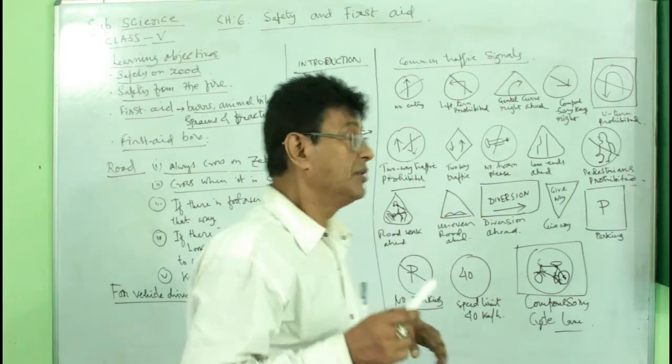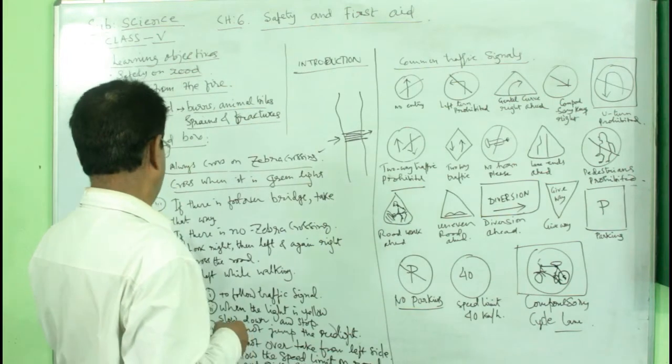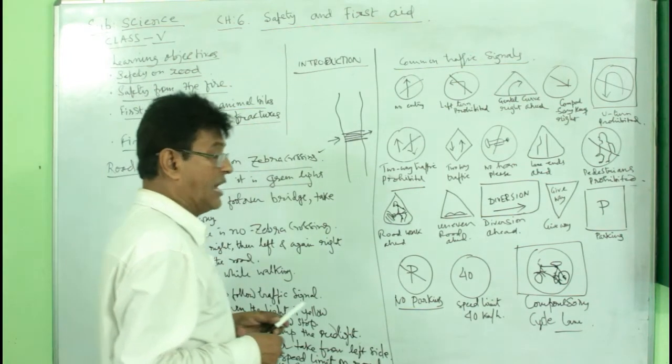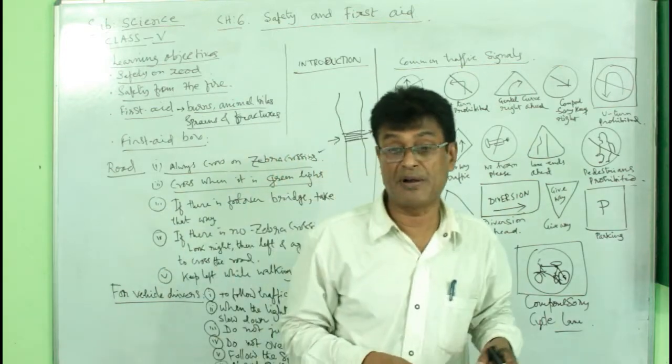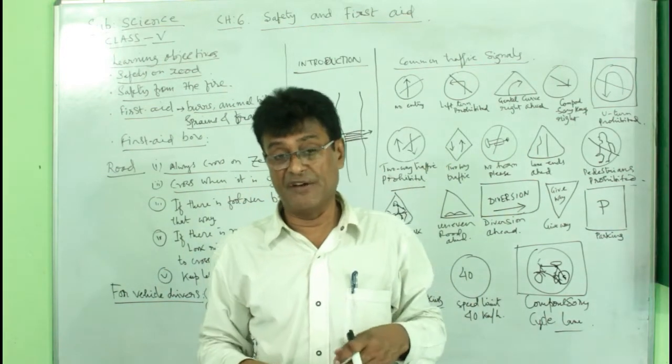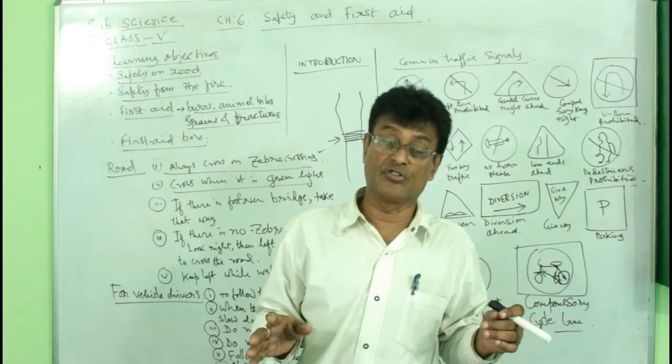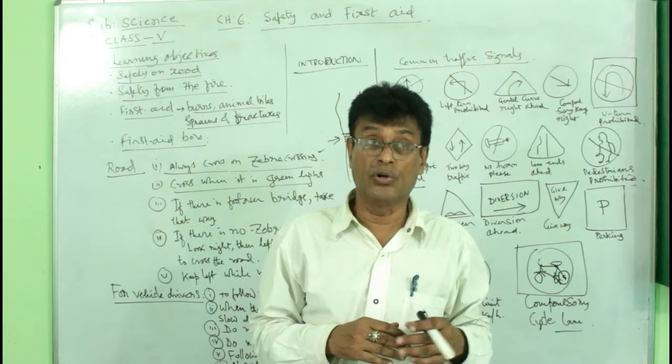So that's how the footbridge is to be taken. Number 4, if there is no zebra crossing, then how to cross? Suppose you have come to a place where you definitely have to cross the road because you need to do some important work, and there is no zebra crossing, no lights, nothing. No lights means no signal lights.